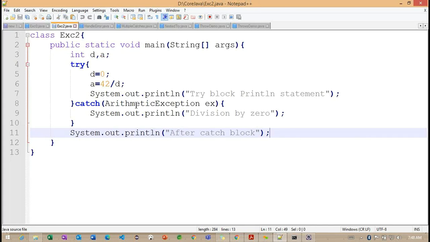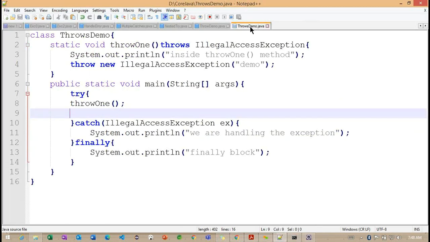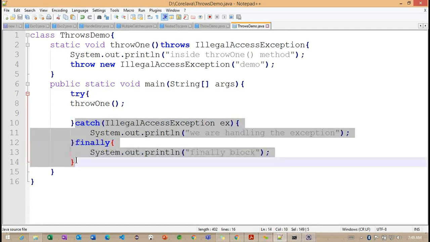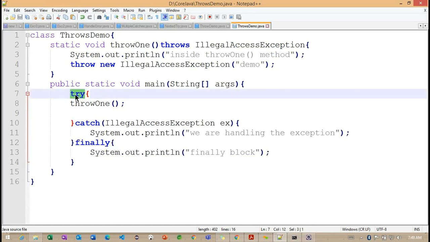Okay, so these are having try and catch here. Basically, what I'm trying to show here is that try is expecting a catch block or a finally block. Without any one of these, we cannot define the try block here. Getting the point? This is very important.